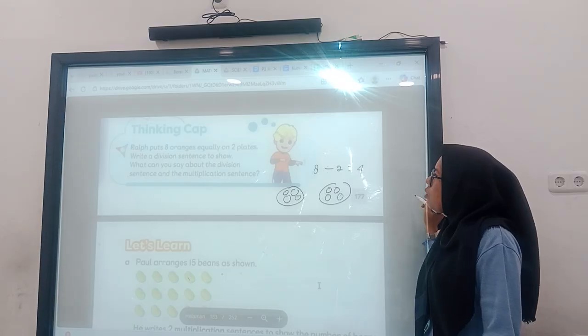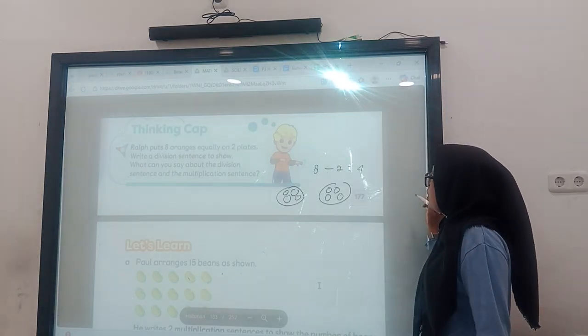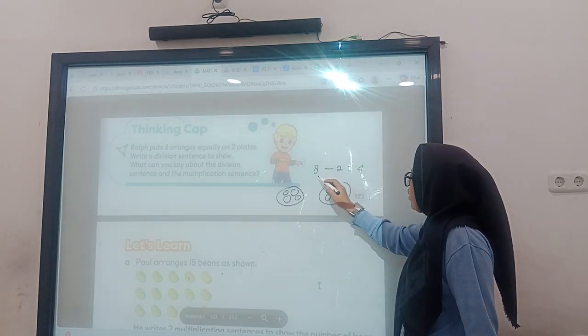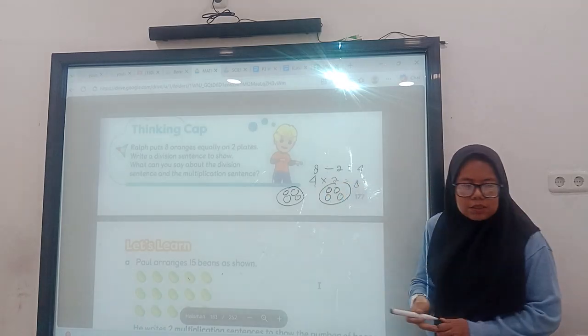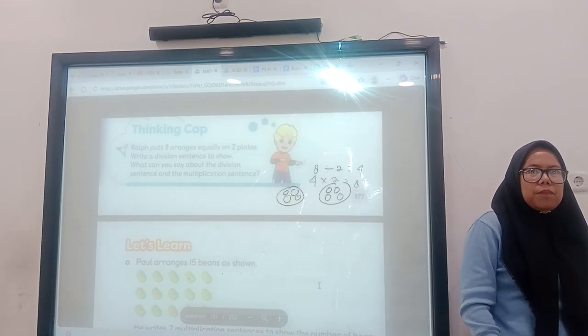Or we can make the multiplication sentence, this is the result. So we can make 4 times 2 equals 8. Yes. Now we will turn to vocabulary lessons.